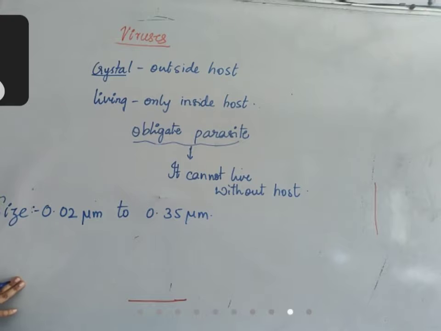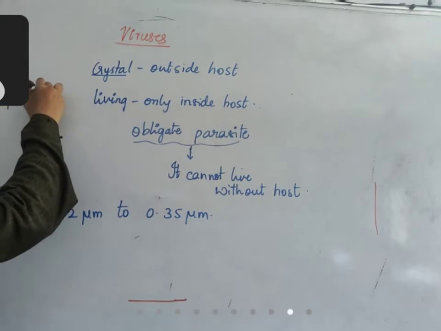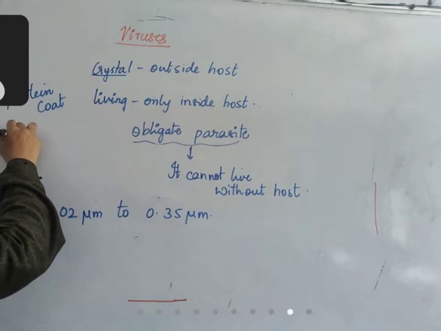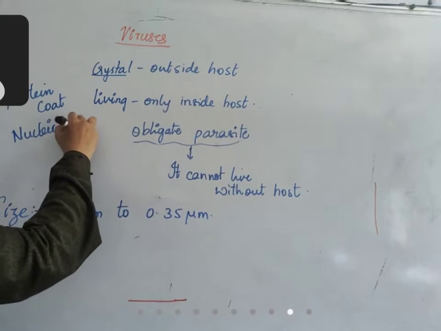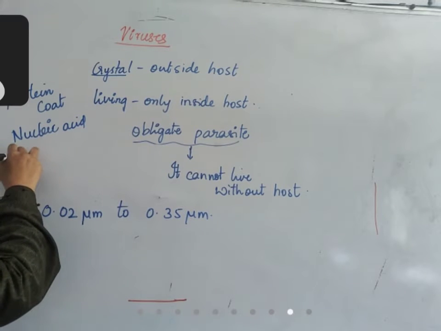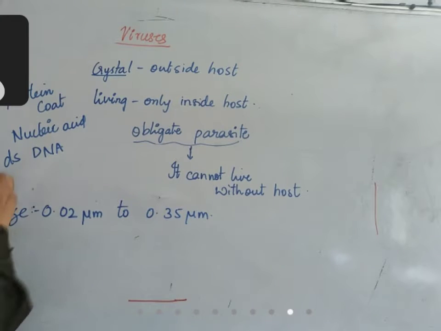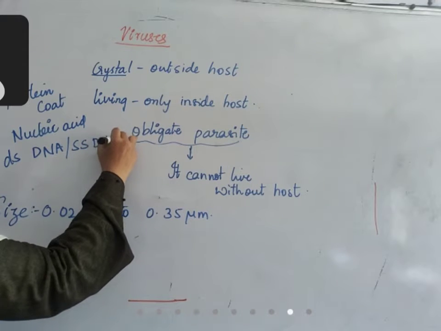What does the virus body consist of? The virus body consists of a protein coat and a nucleic acid inside it. The nucleic acid can be a double-stranded DNA molecule or a single-stranded DNA molecule.